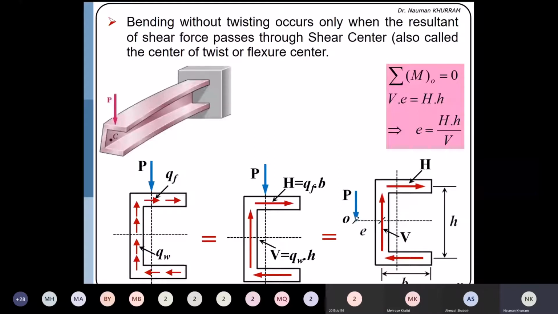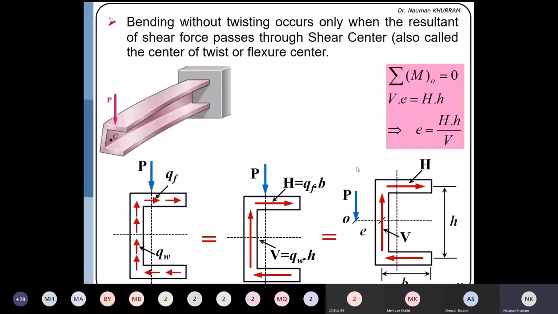If the load is passing through this point, there will only be bending without twisting. Bending may be in the horizontal direction, in the vertical direction, or in any inclined direction, but obviously there will be no rotation. So this point is called a shear center. Okay, the next question arises: how can we apply the load outside this section?